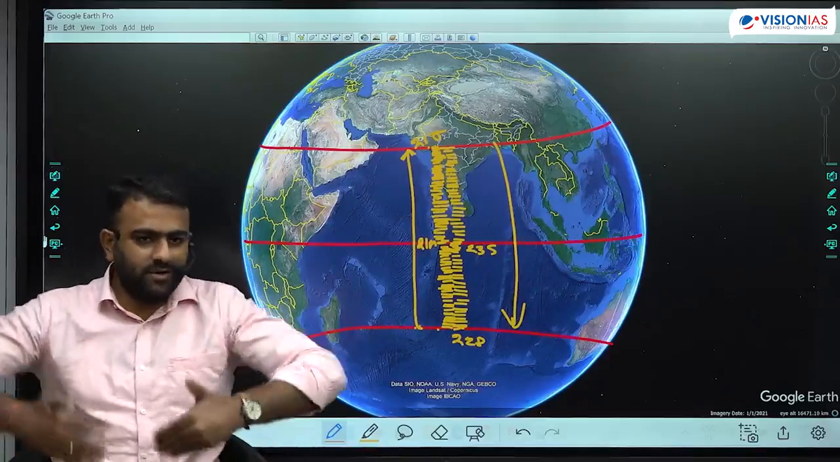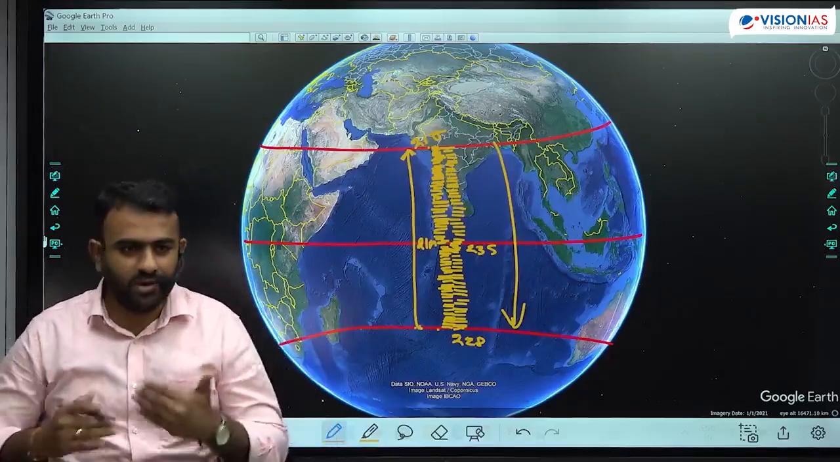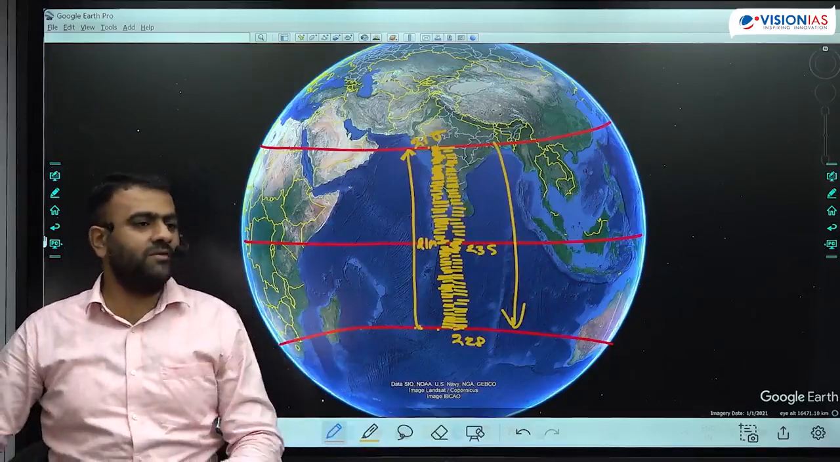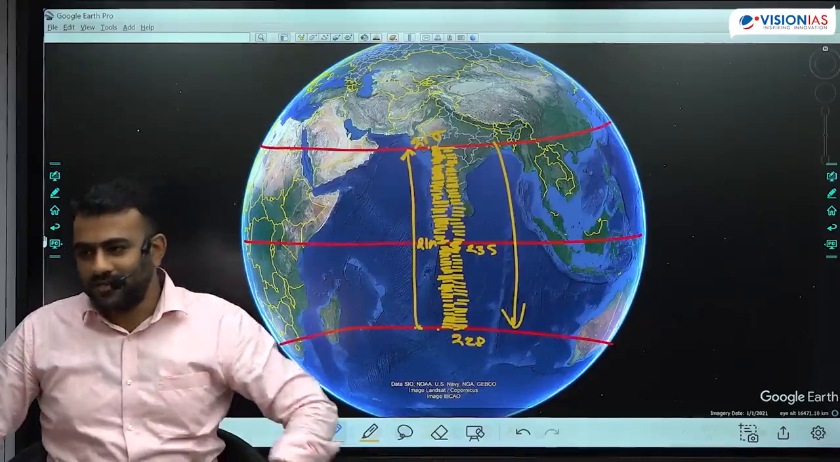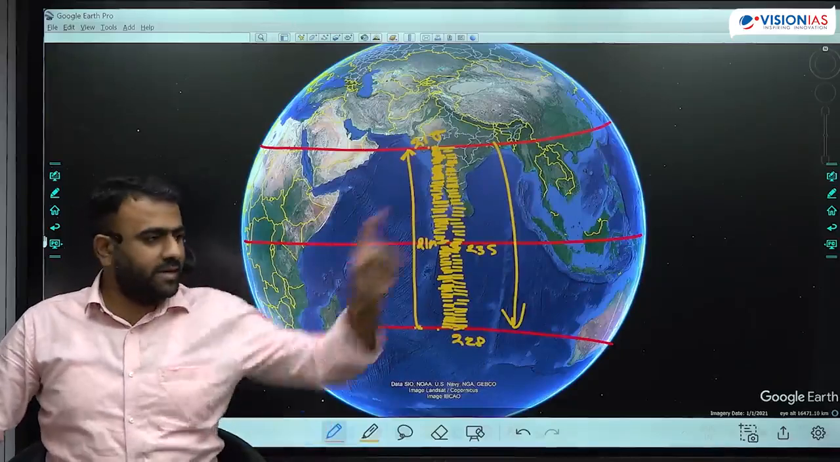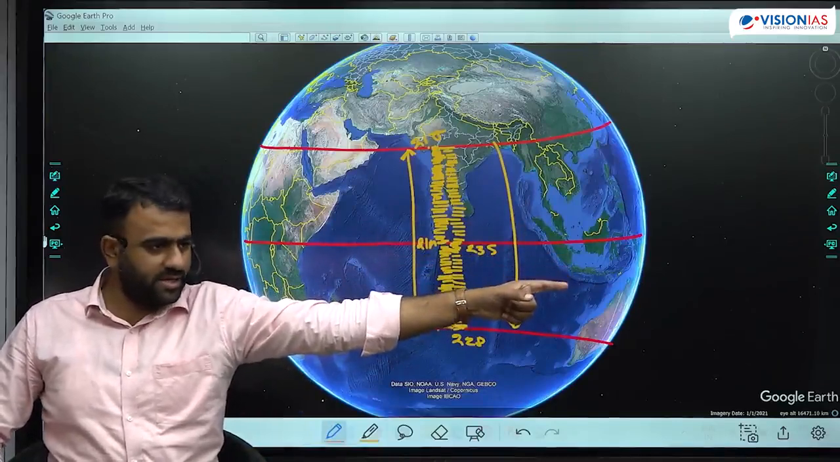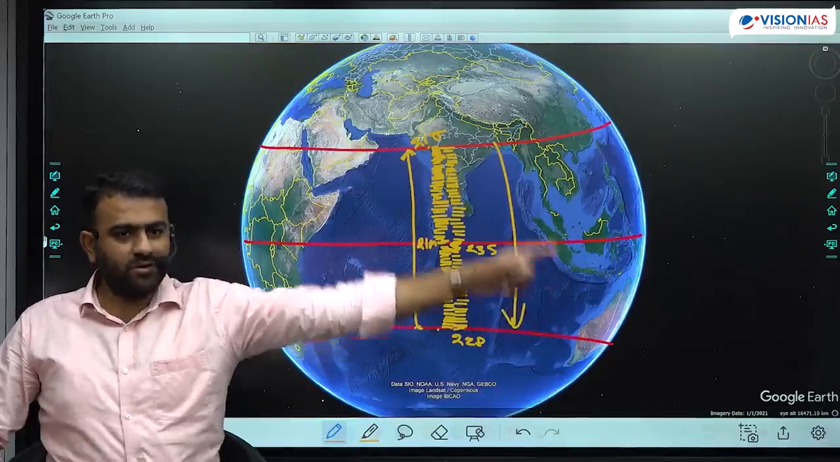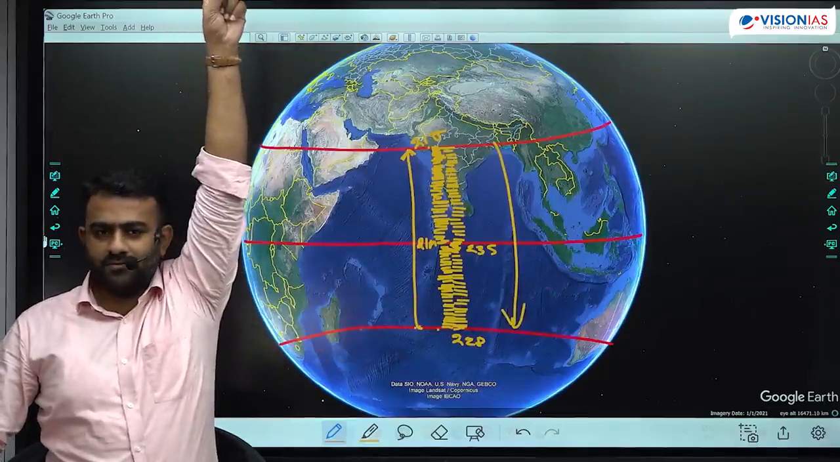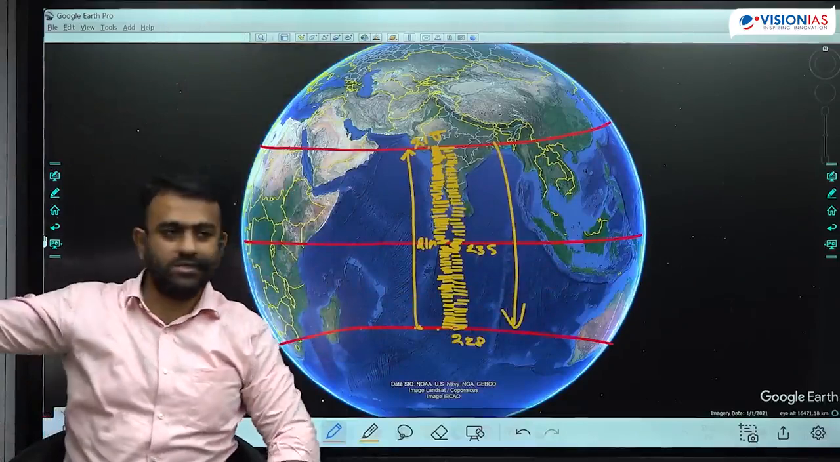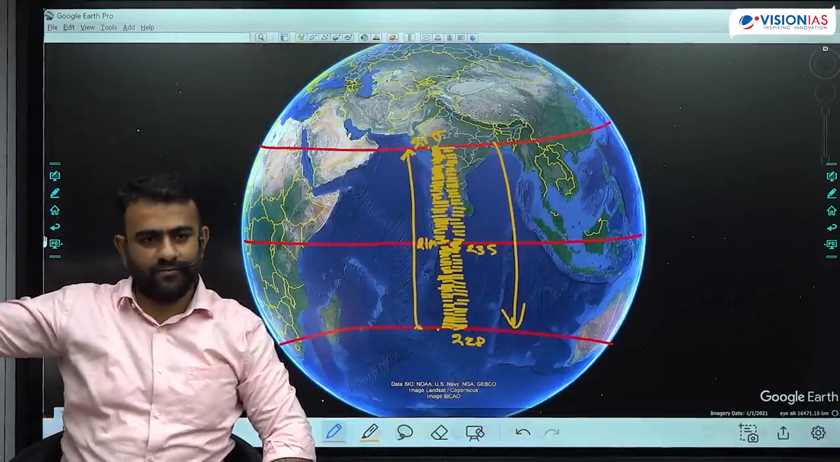For example, let's say you are located on the equator. This is your position on the equator, and the date is 21st of March. The sun rises exactly here, at the east. The sun rises here at 6 o'clock. By 12 o'clock, the sun comes exactly here. By evening 6 o'clock, the sun sets over there. Fine?